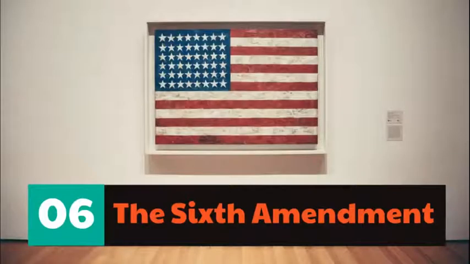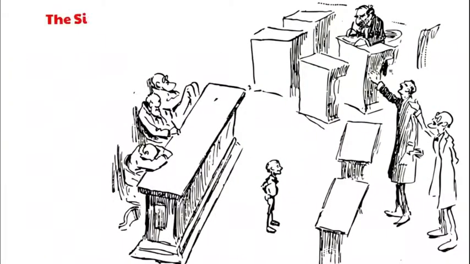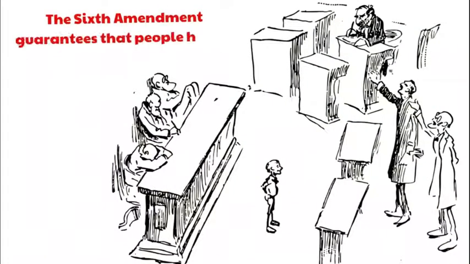Okay, now it's time for the Sixth Amendment. The Sixth Amendment guarantees that people have a speedy and public trial. The word speedy means fast. This means that the government should not put off the trial for no reason, but should bring the trial in a fair amount of time.